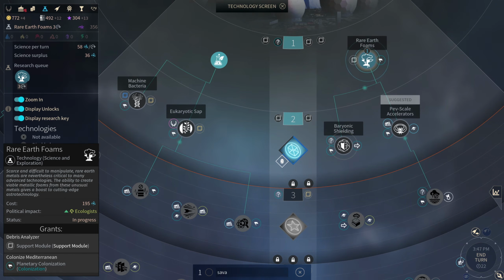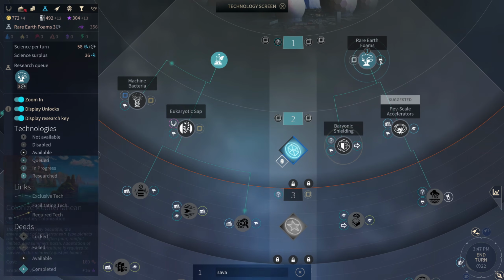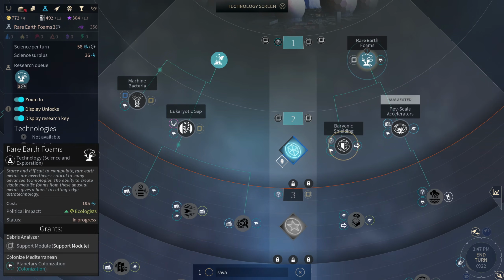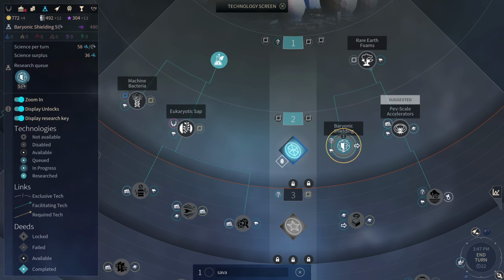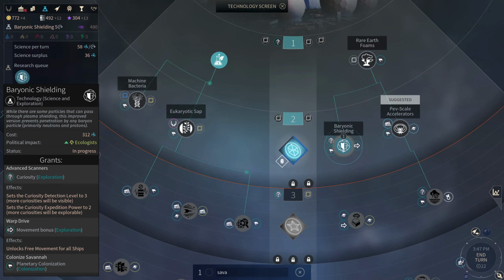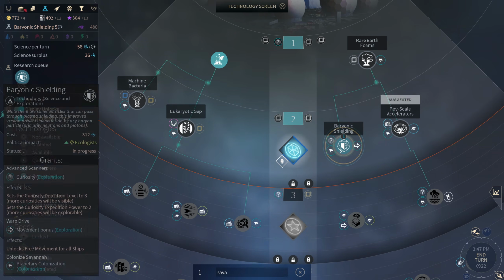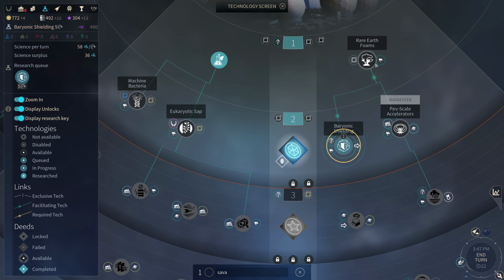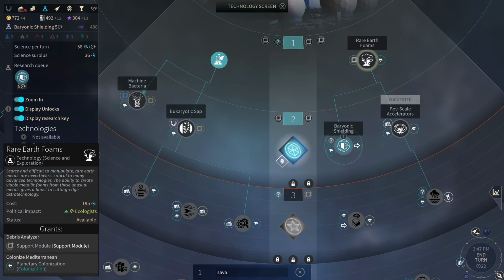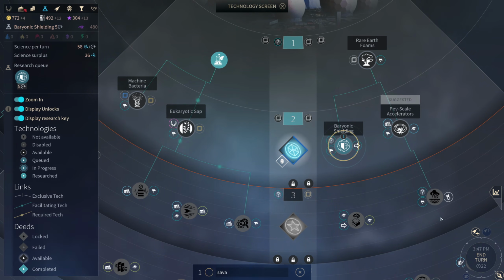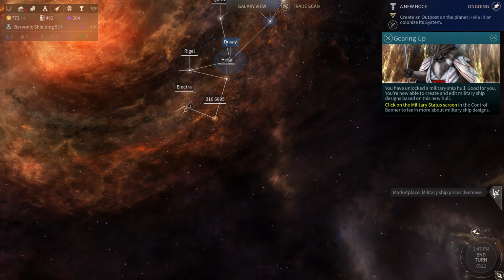Rare earth foams take 3 turns. It sure seems like it would require this. I mean, there's a branch going here. Well, I'm going to select this and we're going to find out if it auto-researches this. How about that? Then we'll go back.